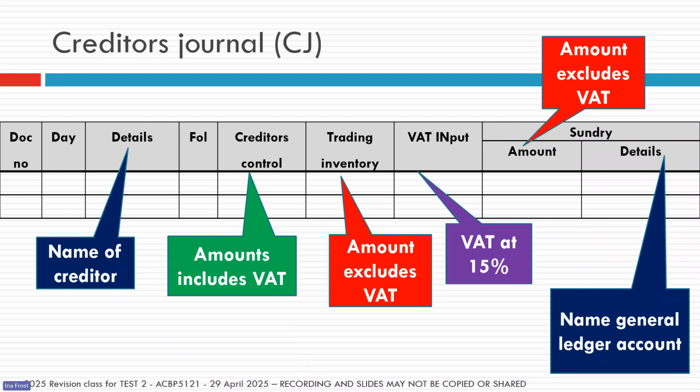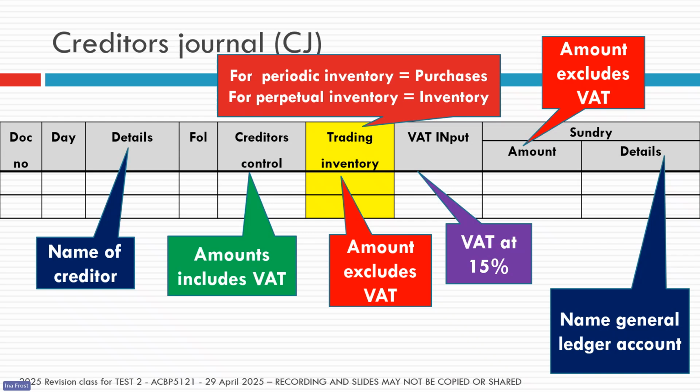We've got VAT input here. That will be your 15% VAT. And then we have our sundry columns, and this is for other credit purchases. So not inventory, anything else that you've also bought on credit. And then remember again, in this journal, the headings will change depending on the inventory system used by the business. If it is periodic inventory, we'll talk about purchases. And if it is perpetual inventory, then we'll use inventory or trading inventory as our heading.